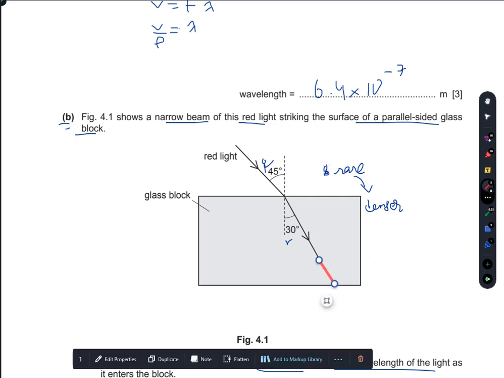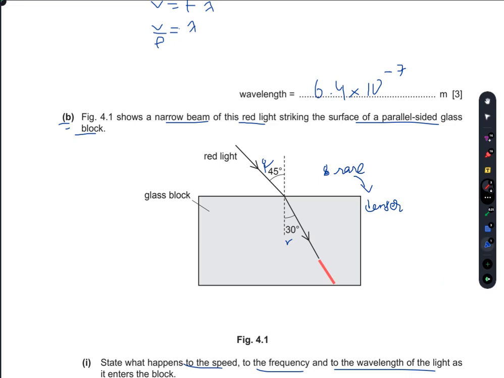So the light is traveling this way, and here is the normal. So you draw a normal here. Mind my writing again. Now if you see here, when the light was traveling from a rare to denser medium, it deviated towards the normal.